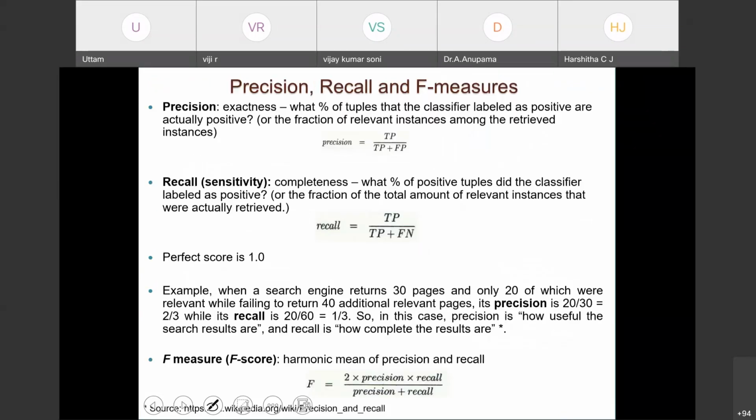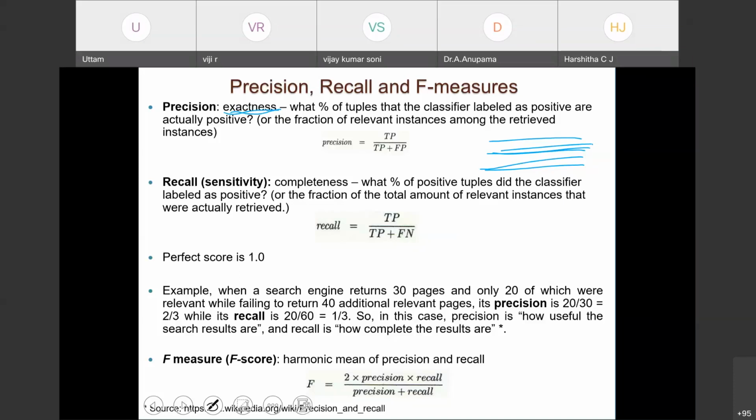Now, one more slide on precision, recall and F measure. Precision and recall are very popular for reporting accuracies. Precision means exactness: what percentage of tuples, meaning observations in the table, that the classifier labeled as positive are actually positive?